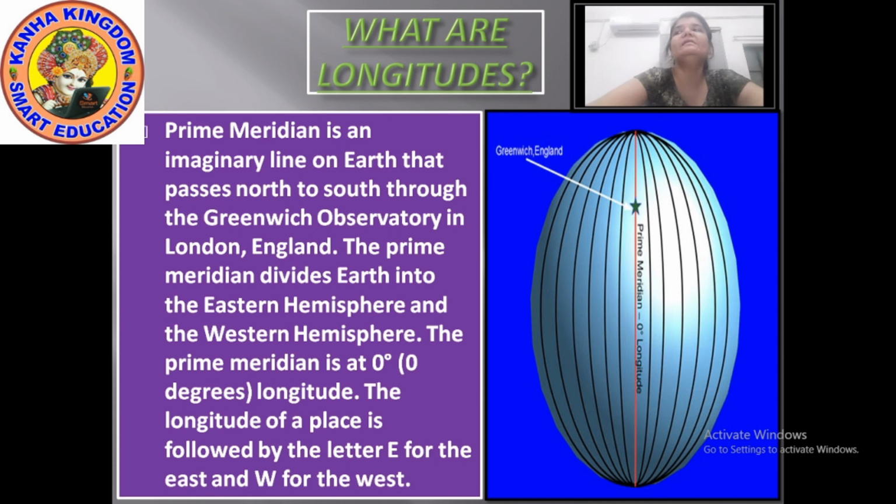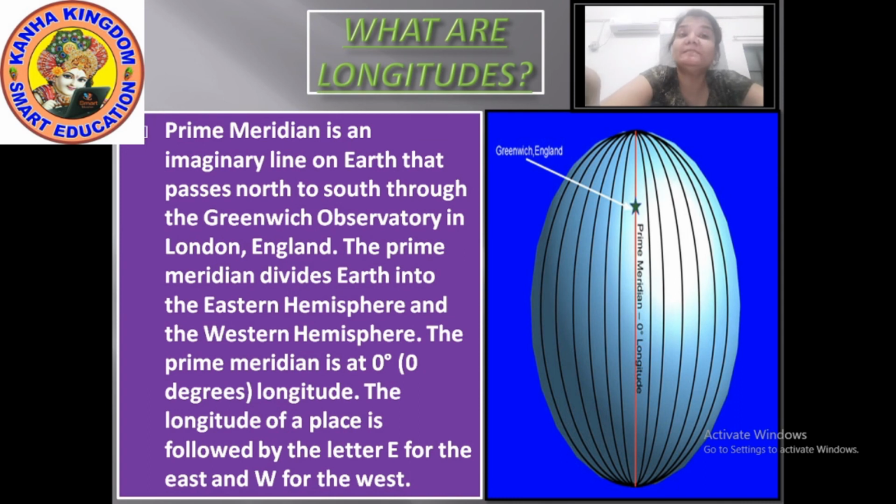Greenwich is the place where the British Royal Observatory is located.